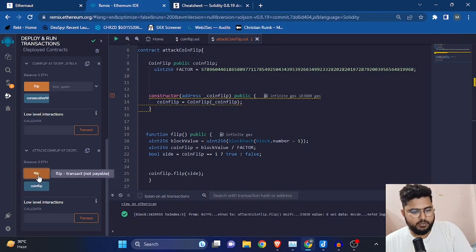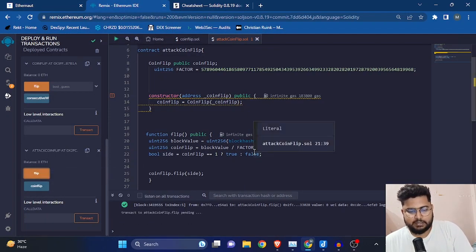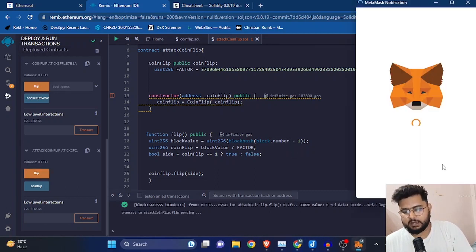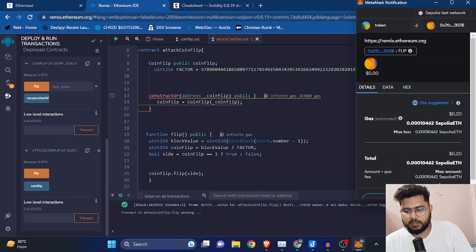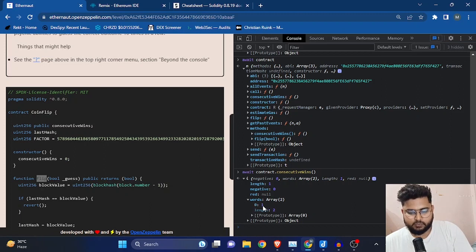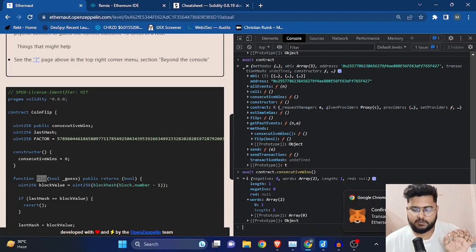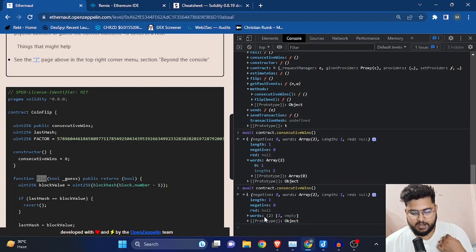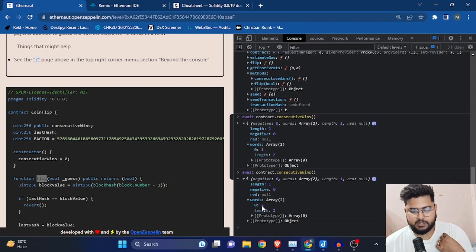So next time what you will be doing is you will be flipping it again. If you flip it again, it will just increase by one more time. So the number in the words will be increased by 1. Right now it is 1, you will be getting 2 in the next flip. So let's just keep waiting for the flip, otherwise it will not be updated. So it is confirmed. I'll just show you what the consecutive wins is right now. So it is again increased, it has been increased to 2 right now.